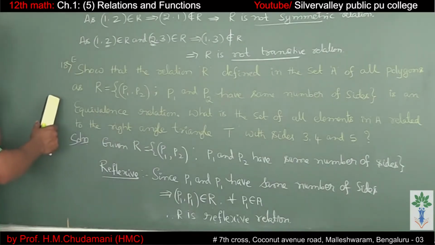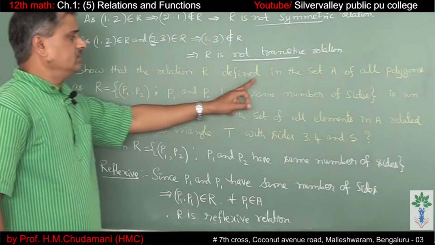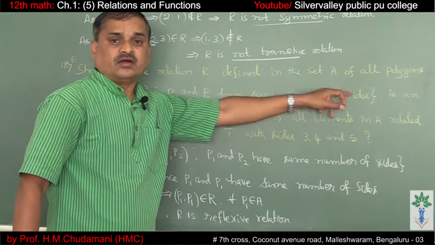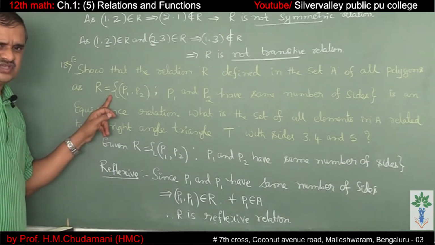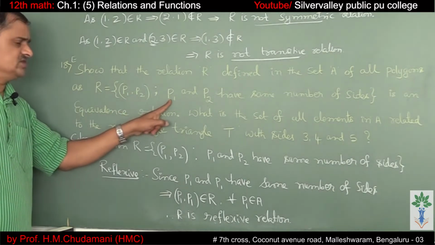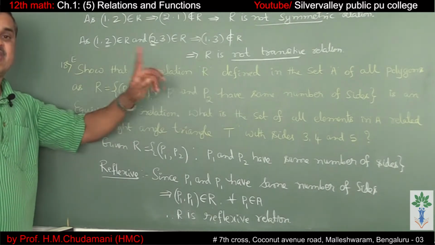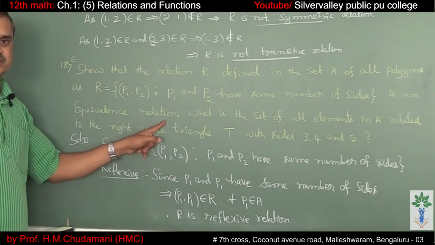Next, question number 18, an exercise problem. Show that the relation R defined in the set A of all polygons, defined like this, R is equal to the set of (P1, P2) such that P1 and P2 have the same number of sides, is an equivalence relation.